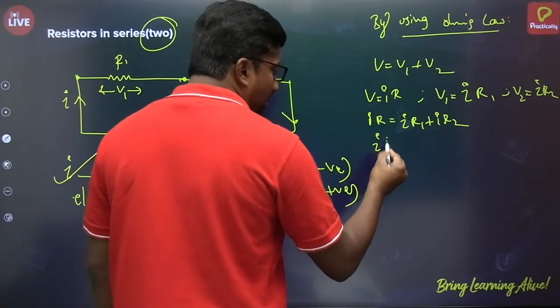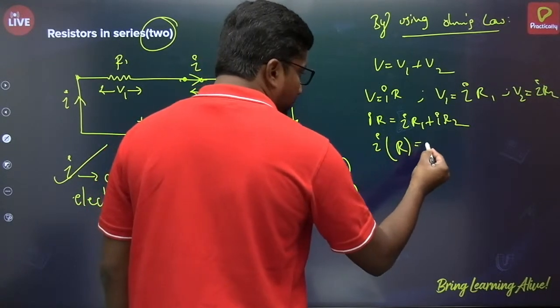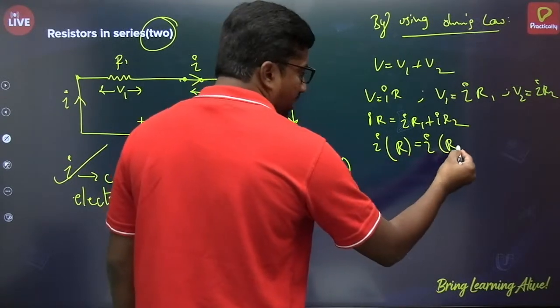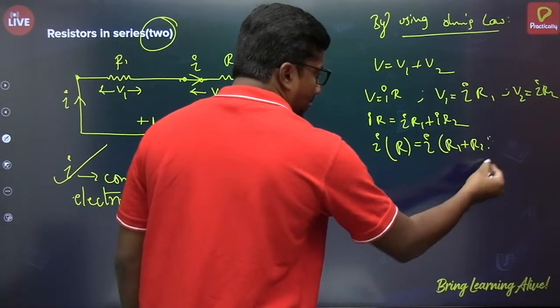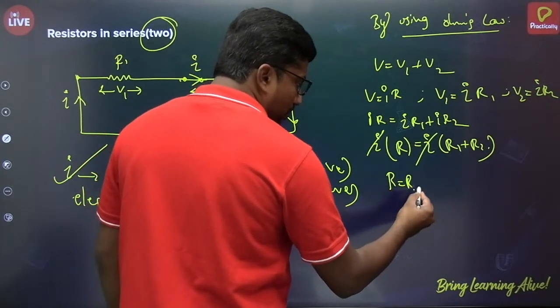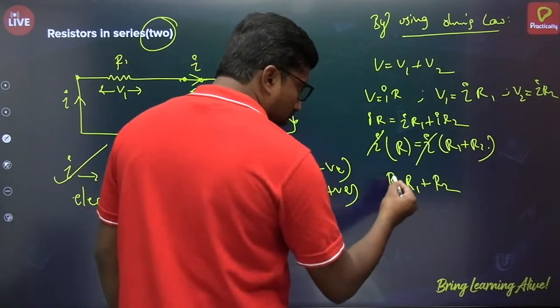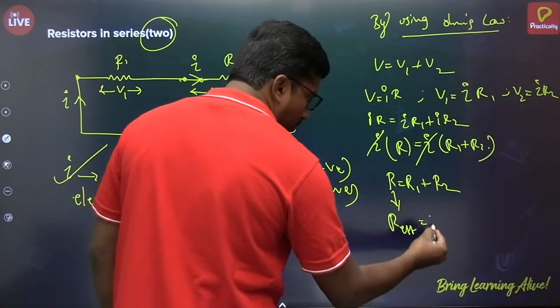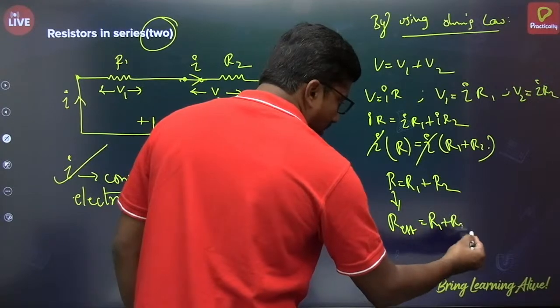As current remains common, take it common. So IR is equal to I into (R1 plus R2). So I cancels on both sides. R is equal to R1 plus R2. So this R you can write as R effective is equal to R1 plus R2.